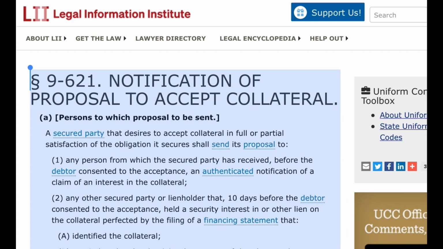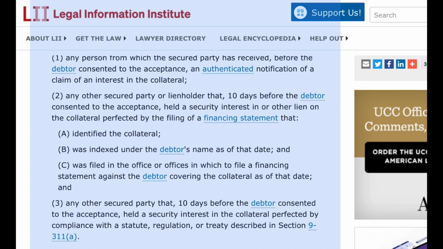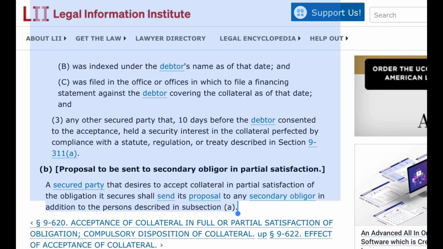2. Any other secured party or lienholder that, 10 days before the debtor consented to the acceptance, held a security interest in or other lien on the collateral perfected by the filing of a financing statement that (A) identified the collateral, (B) was indexed under the debtor's name as of that date, and (C) was filed in the office or offices in which to file a financing statement against the debtor covering the collateral as of that date, and 3. any other secured party that, 10 days before the debtor consented to the acceptance, held a security interest in the collateral perfected by compliance with a statute, regulation, or treaty described in Section 9311(a).